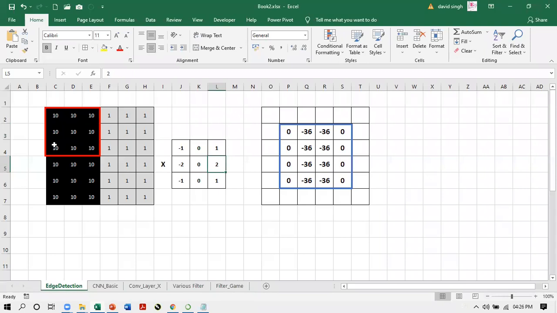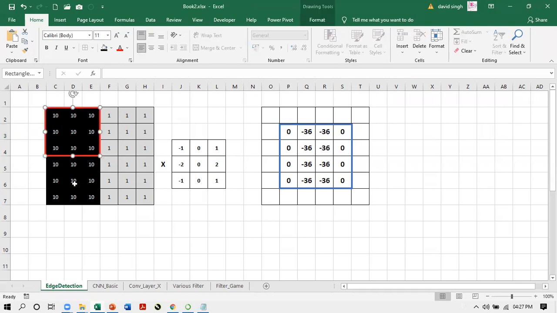It multiplies these corresponding values, and whatever products come, they all are added together and one single number is generated. That single number is taken like this separately here, as I show you here. So if I'm processing all these 9 numbers here and 9 numbers here multiplied together, and their sum is taken, here it is giving me 0.